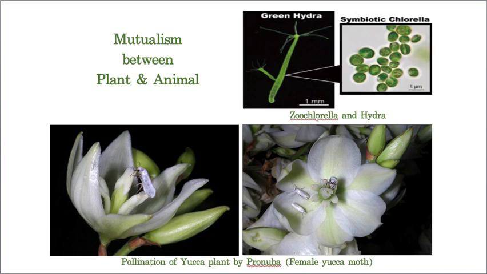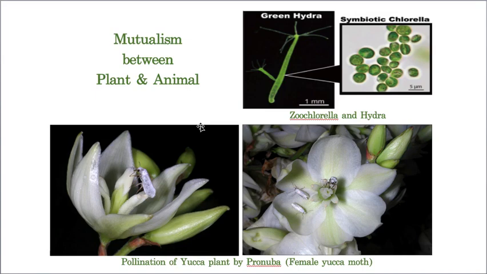That's why in the process of photosynthesis, it releases oxygen, and that oxygen is utilized by Hydra. See, both are equally benefited. Hydra gives carbon dioxide to Chlorella, and Chlorella, by its vital mechanism called photosynthesis, utilizes the carbon dioxide and releases oxygen, and the released oxygen is utilized by Hydra. So equally benefited. That's why this is the best example for mutualism.